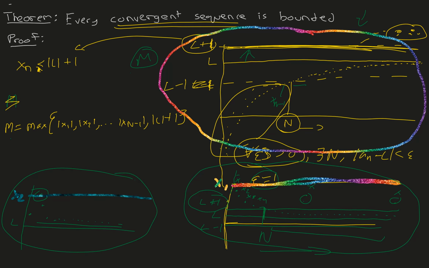Therefore, this single line is just the proof of this theorem. Let M be the bound. Remember that M is the bound. So M is just the maximum of x1, x2, up to xn minus 1, where n is the term after which all the sequence terms enter this tube, and L plus 1, where L is the limit of the sequence.